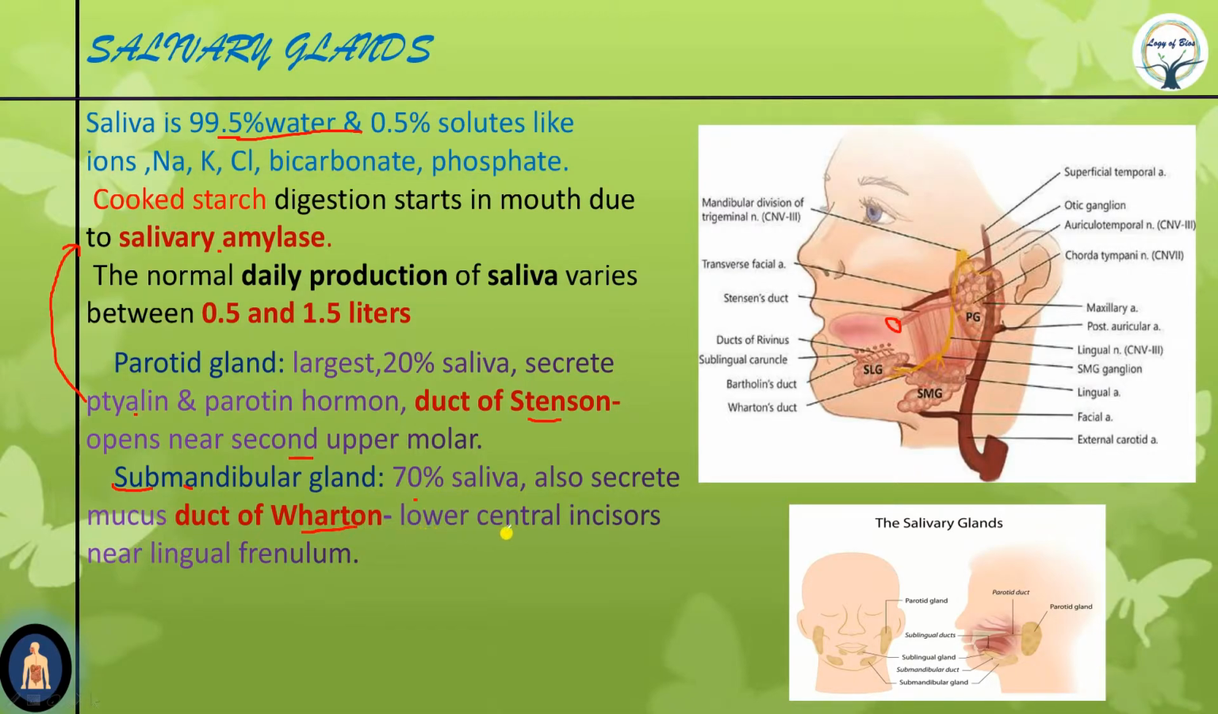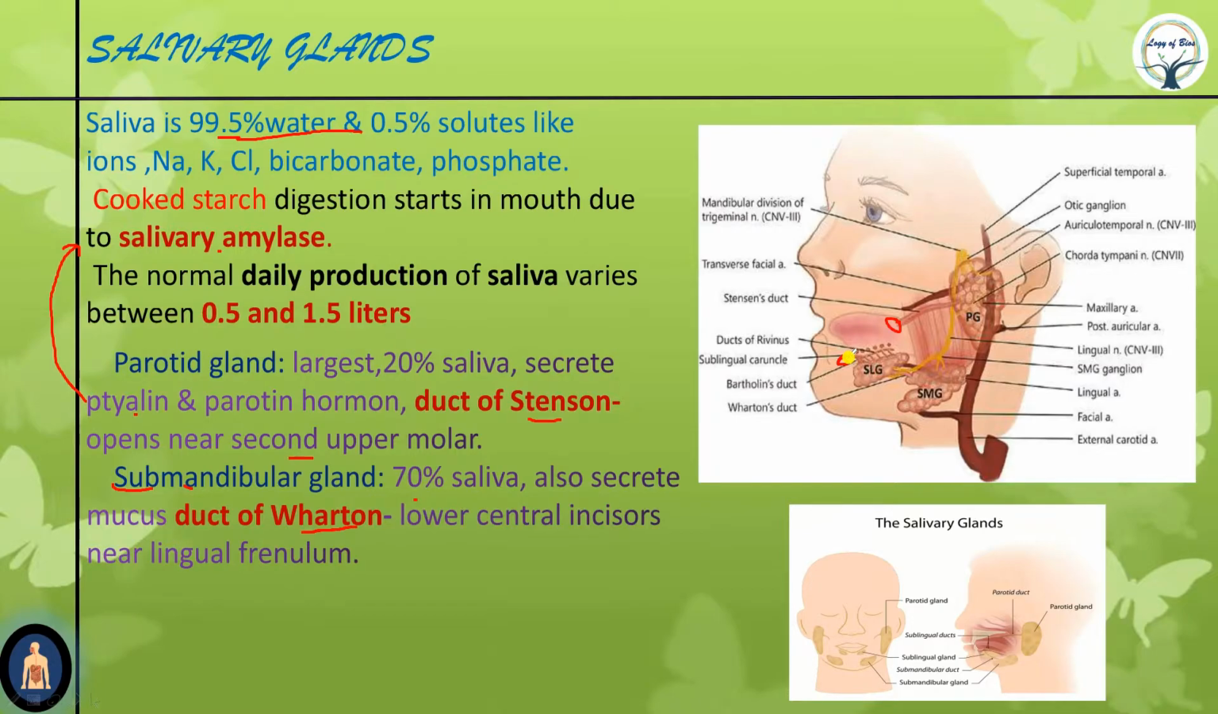It opens near the lower central incisor, near the lingual frenulum. If you remember, the lingual frenulum is a fold of mucous membrane which joins the apex of the tongue to the floor of the mouth. So this duct of Wharton opens just beneath the lingual frenulum. See, this is the SMG. The duct is coming out, the duct of Wharton, and it is opening somewhere near here, near our lingual frenulum.